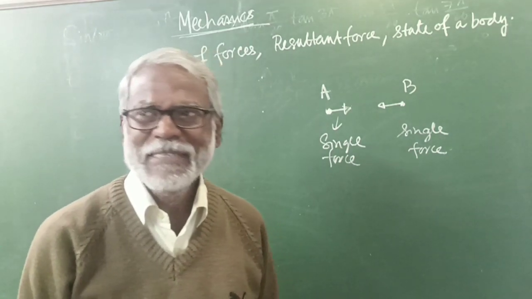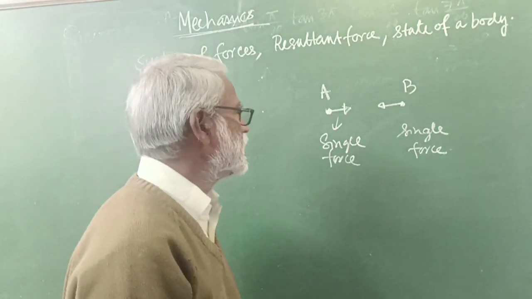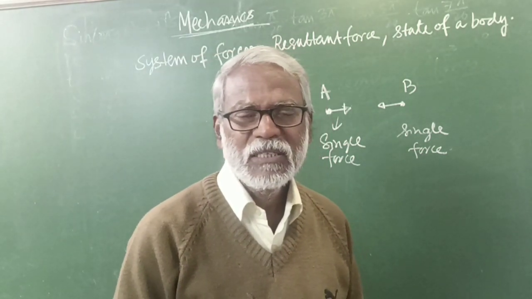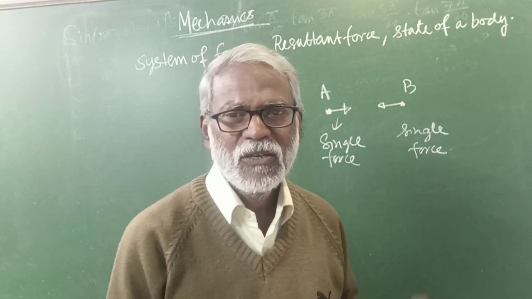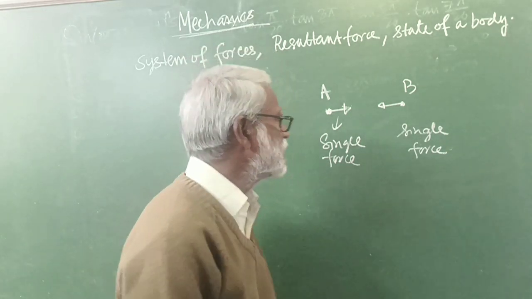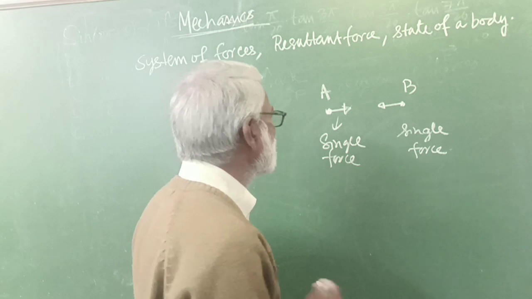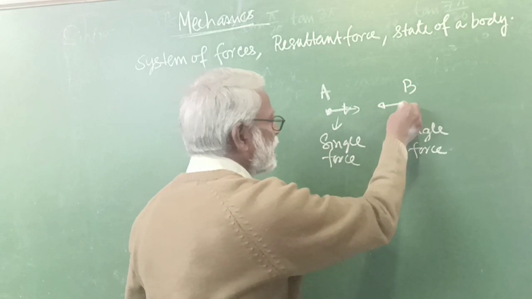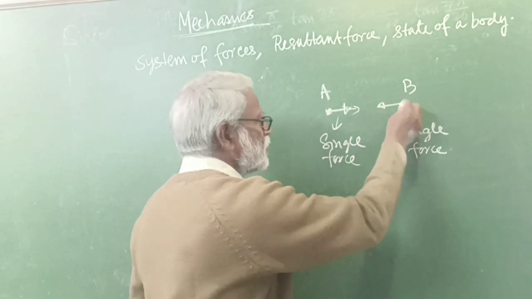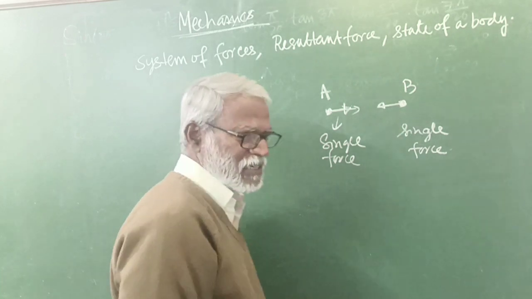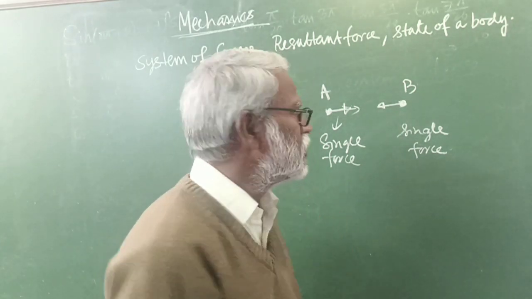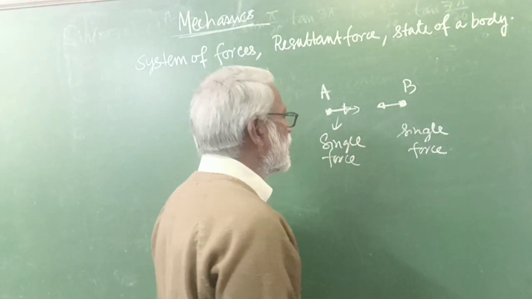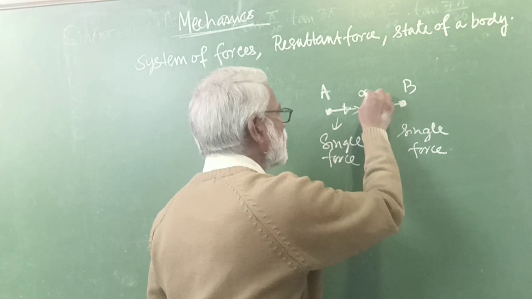And you know, when a single force acts on a body, its state is bound to change, or its state must change. So that means body A starts moving towards B and B starts moving towards A, because on each there is a single force. So when they are moving towards each other, at one point they collide.